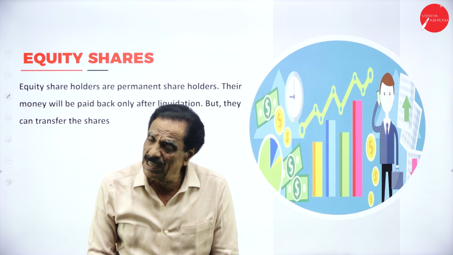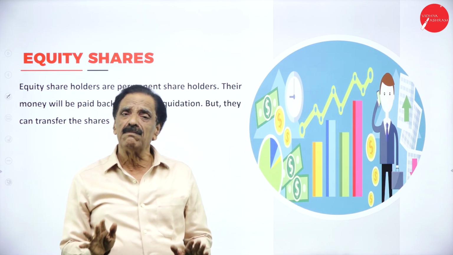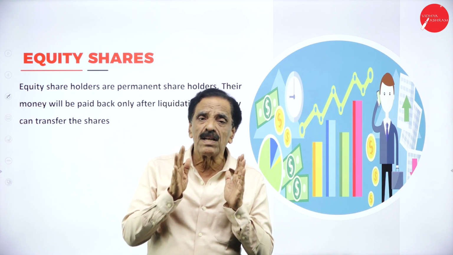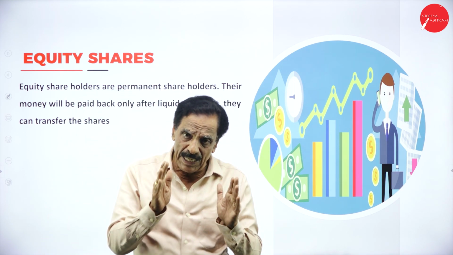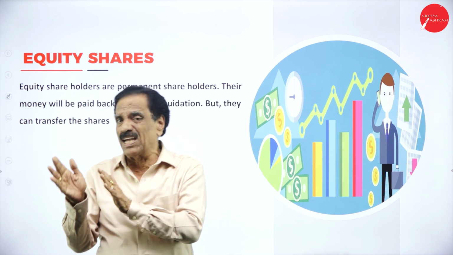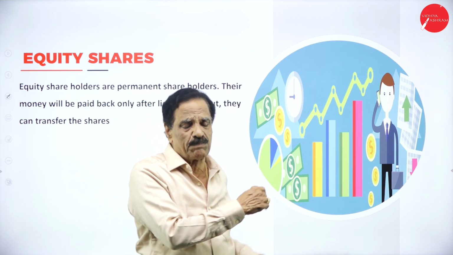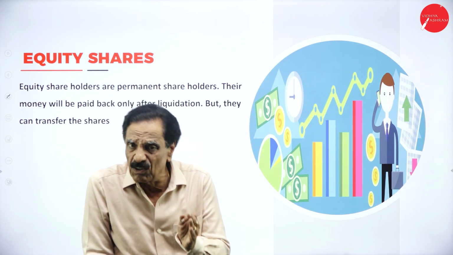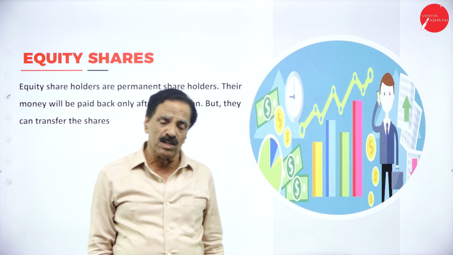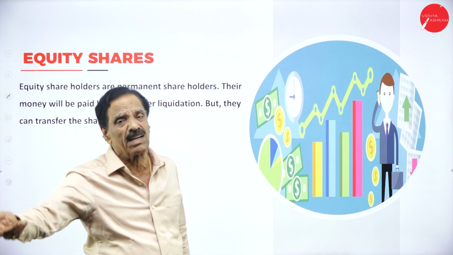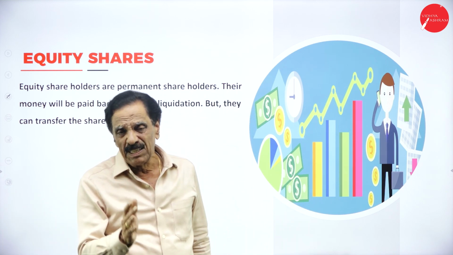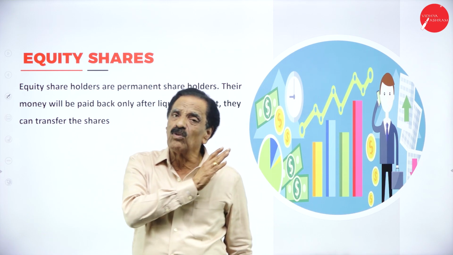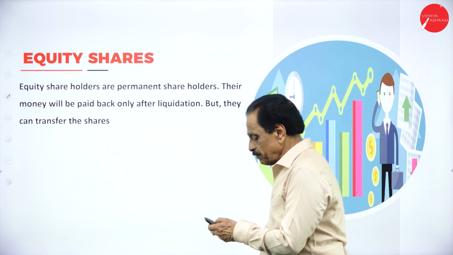Regarding the equity share, their money will not be paid. They will get back their capital only at the time of liquidation, but they can transfer the share from one person to another person. If X is a shareholder, he does not want to continue. He can transfer the share to Mr. Y. Instead of X, Y becomes the shareholder. But till liquidation, he won't get their capital.